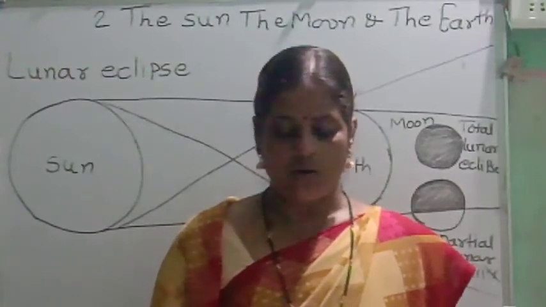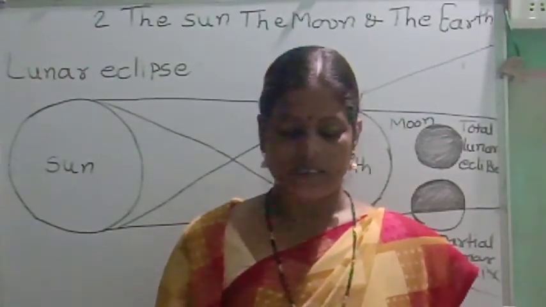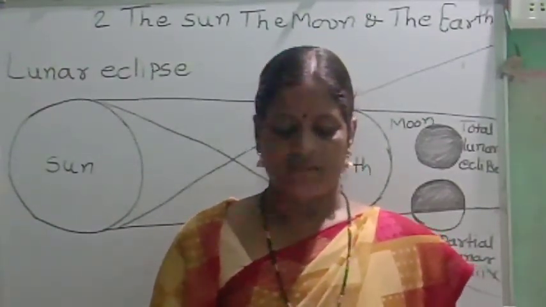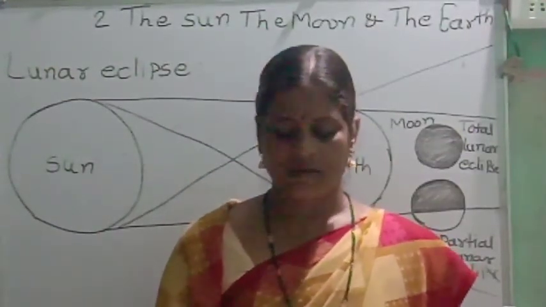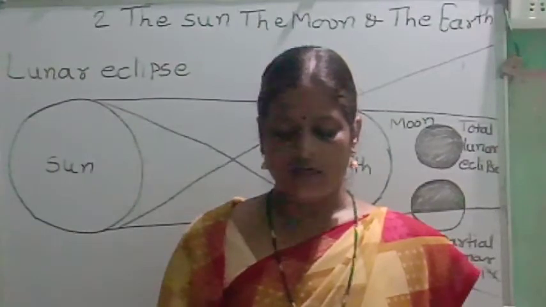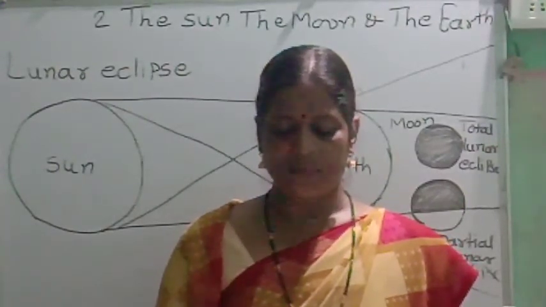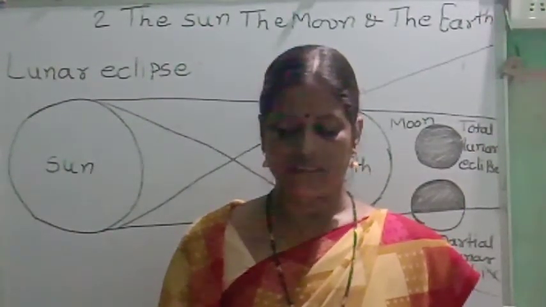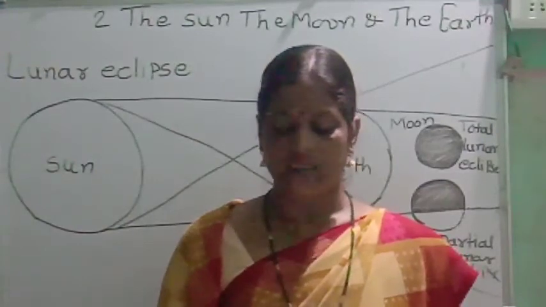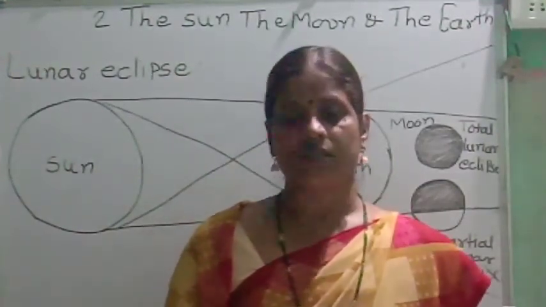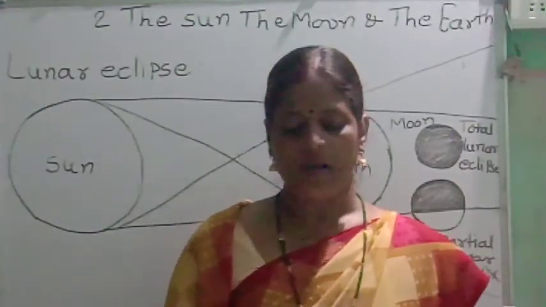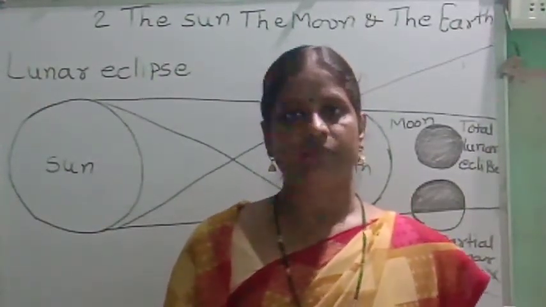These are called occultation and transit respectively. Occultation occurs with reference to the moon, whereas transit is associated with the sun.